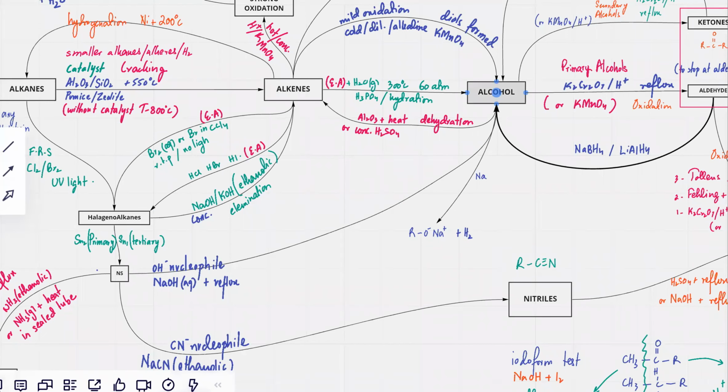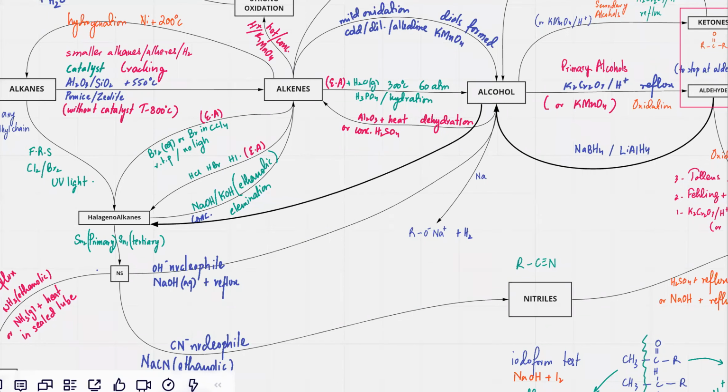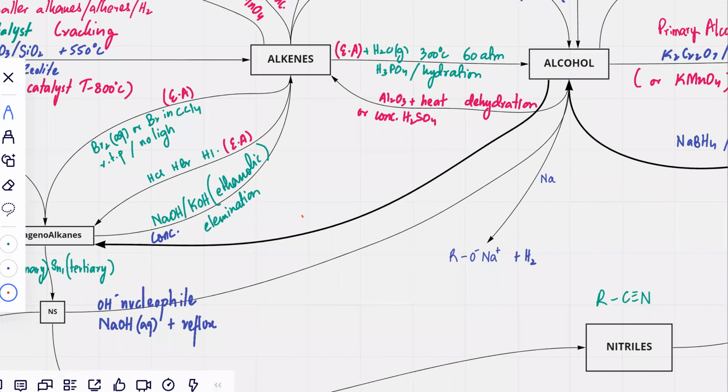So this arrow over here, what's going to happen is that the alcohol will turn into a halogenoalkane. There were lots of reagents. You can use PCl5 or PCl3 plus heat.